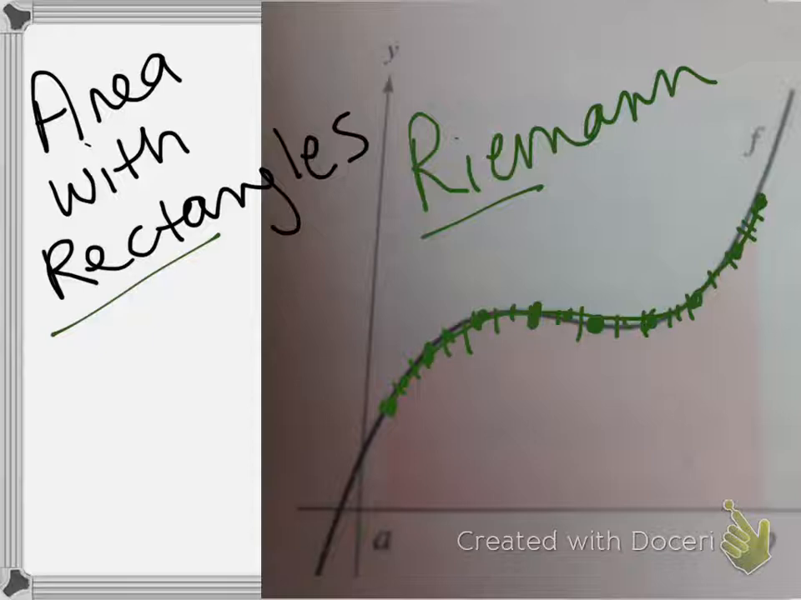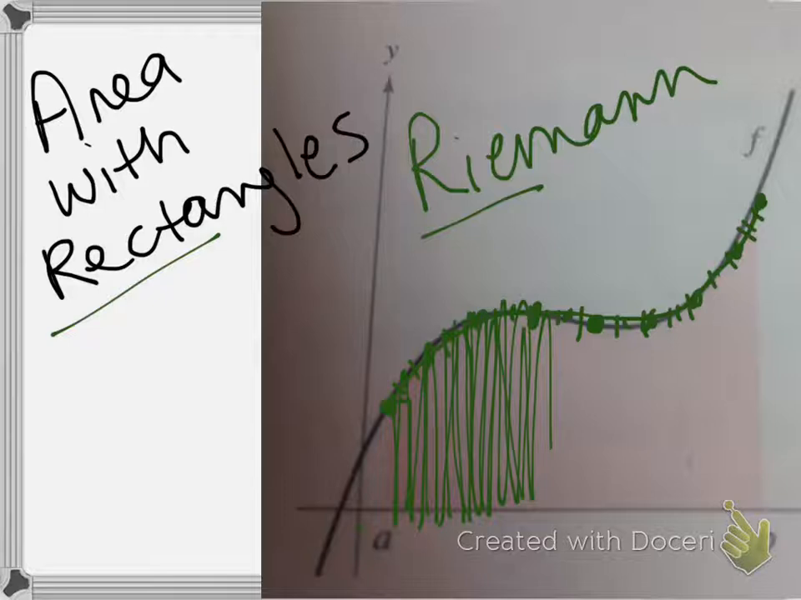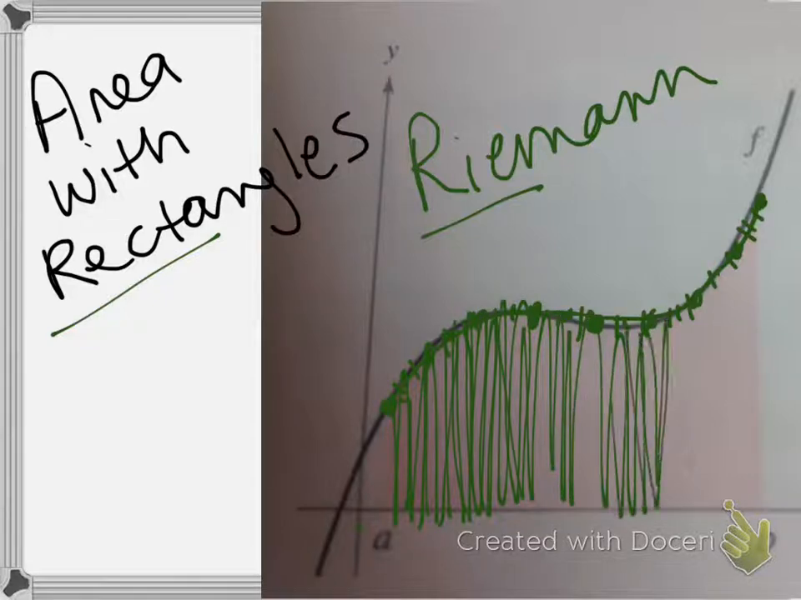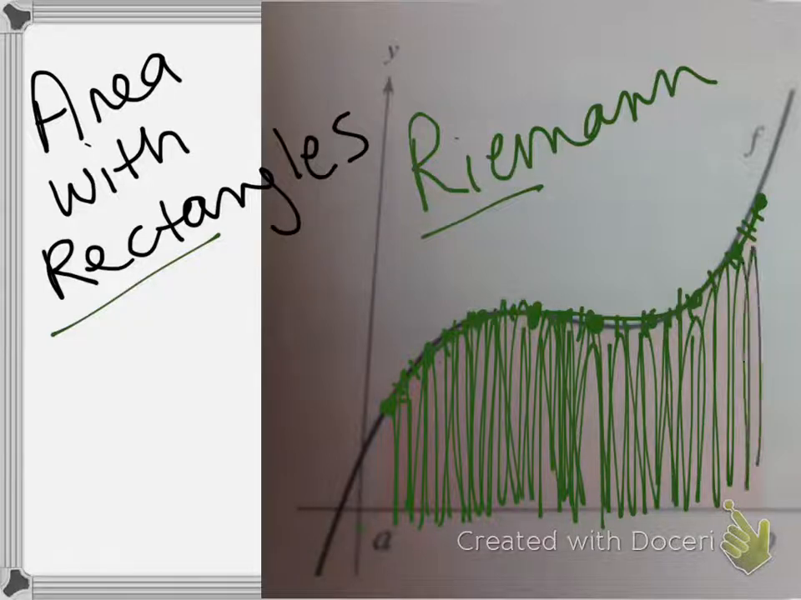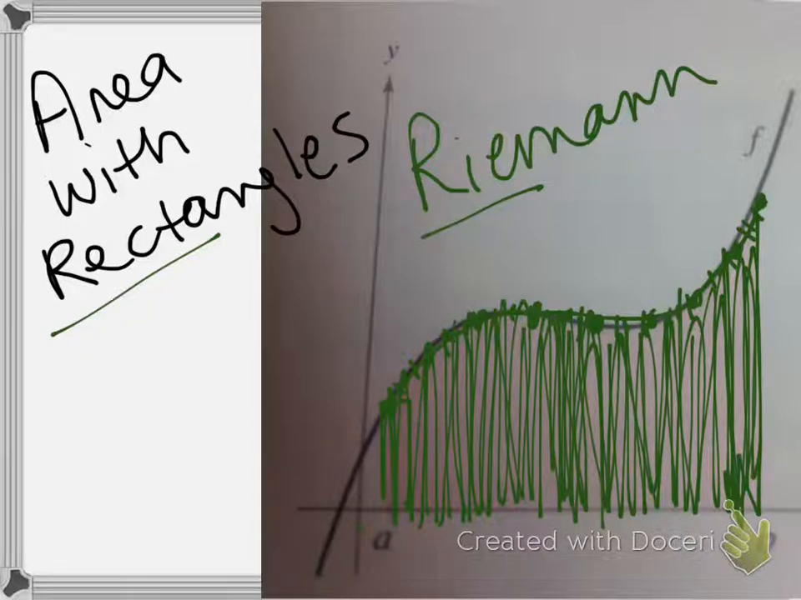Maybe I did it again and again and again. What if I had so many rectangles that you could hardly even tell where the lines were to know how many rectangles there were? Would this be a good approximation? Hopefully you're going to say yes, if you had enough rectangles, that would be a very good approximation. As a matter of fact, if you had enough rectangles to start at the beginning and go to the end, that would be perfect.